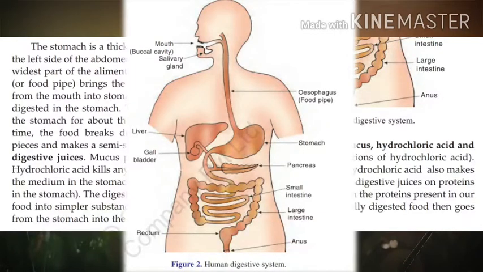The food is churned in the stomach for about 3 hours. Dear students, food remains in the stomach for the maximum period of time comparatively. During this time, the food breaks down into still smaller pieces and makes a semi-solid paste. So in the stomach, due to the churning process, the food is converted into semi-solid paste.